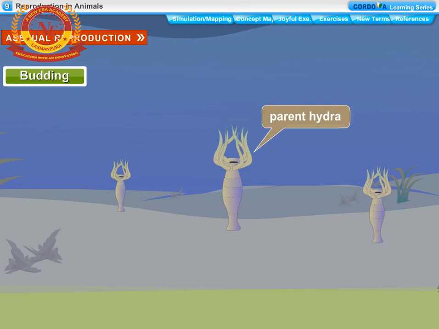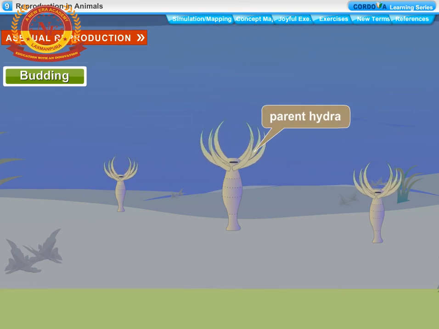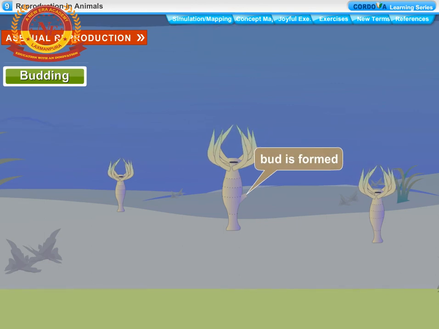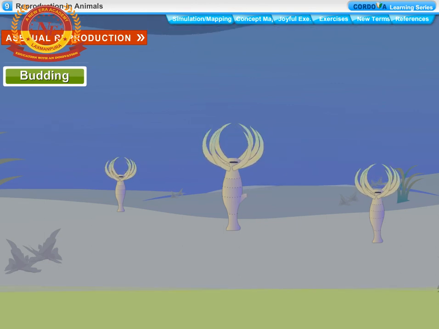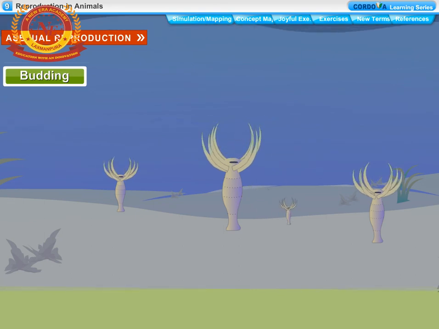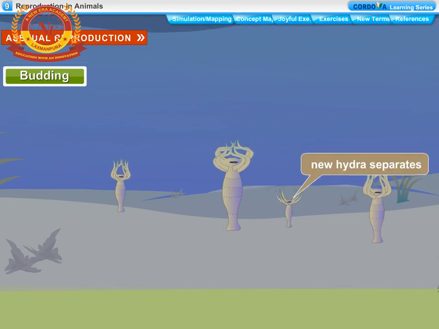Budding. Budding is an asexual method of reproduction. In budding, a small part of the body of the parent organism grows out as a bud, which then detaches and becomes a new organism. Hydra, reproducing by the method of budding,